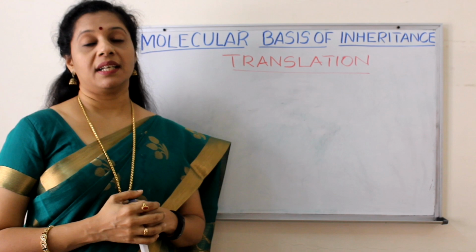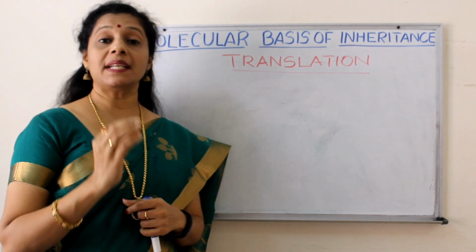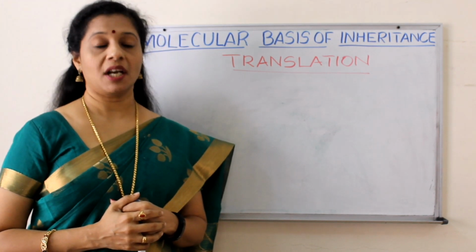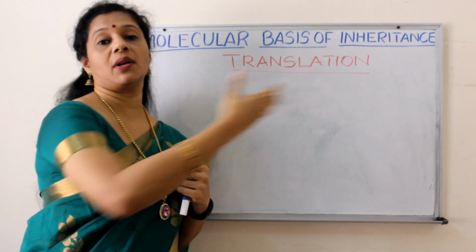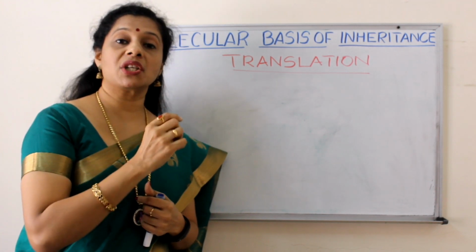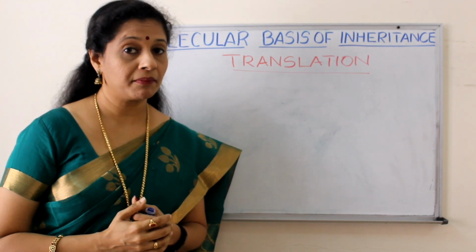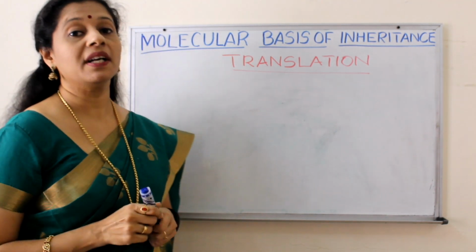But we know it is made up of different types of amino acids. 20 different amino acids are involved in the process of protein synthesis. So, what will determine the sequence or the order in which amino acids have to be arranged? That is based on the information on mRNA. From where did this mRNA form? mRNA is formed from the DNA by a process of transcription.